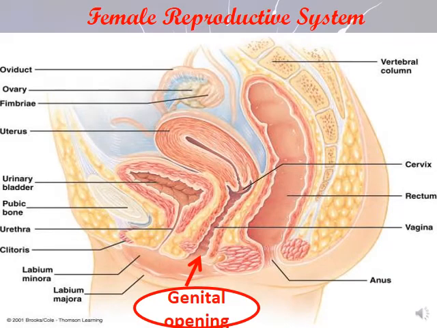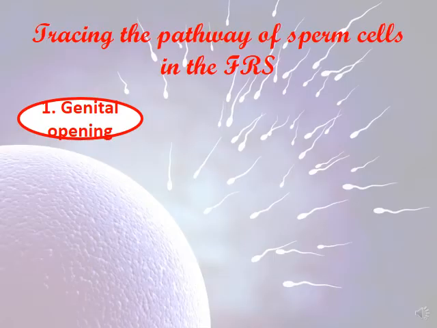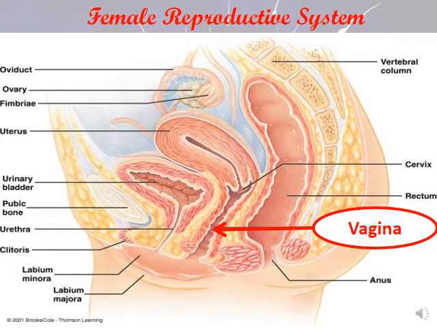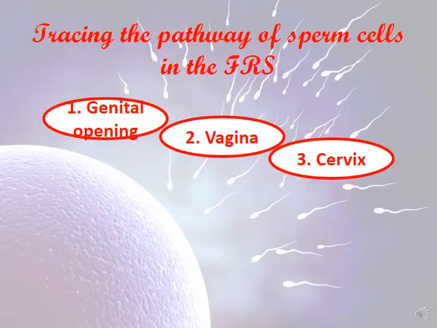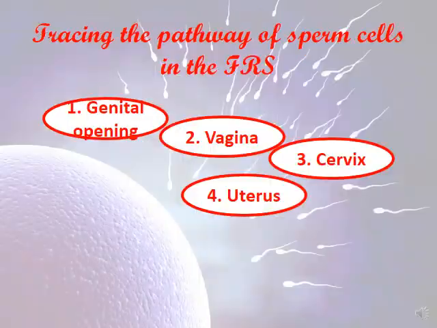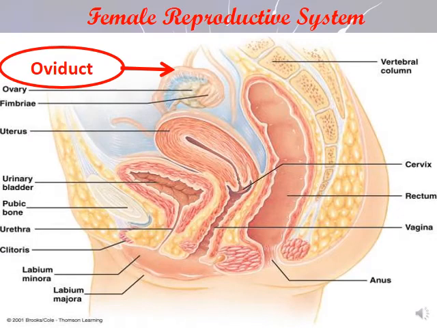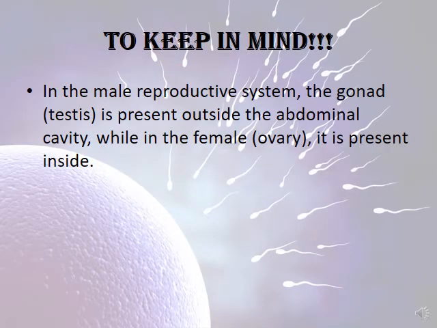Here is the genital opening. The pathway of the sperm cells in the female reproductive system starts through the genital opening, which is found in the vagina. So the sperm enters the genital opening, then moves toward the vagina, then toward the cervix, number 4, toward the uterus, and then to the oviduct in order to have the fertilization.